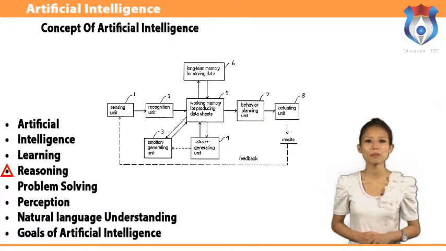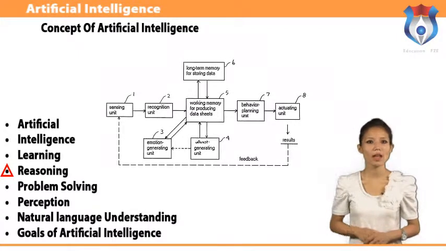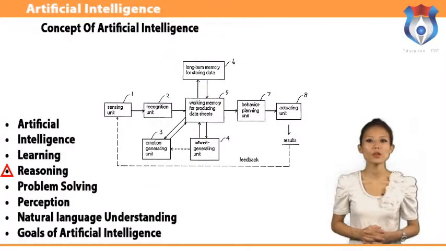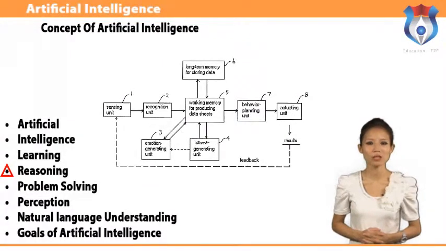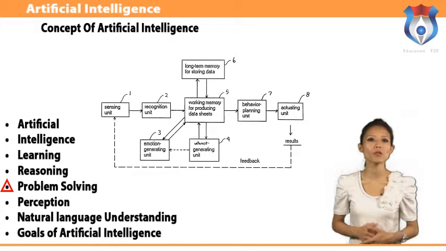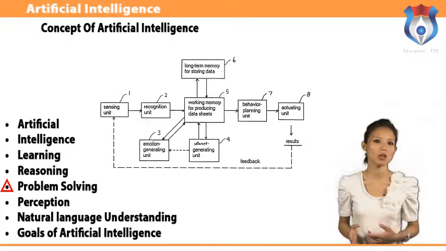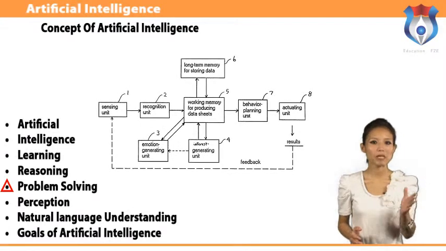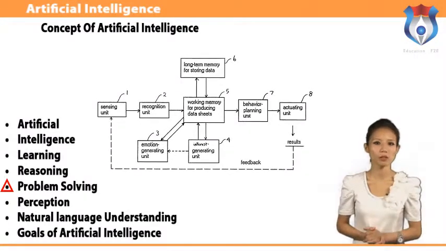Reasoning implies the ability of the device or machine to reach a conclusion according to the problem. Reasoning is further of two types, namely deductive reasoning and inductive reasoning. The machine should be able to solve the problem for which it is made. There are two types of problem-solving methods, namely special purpose and general purpose.